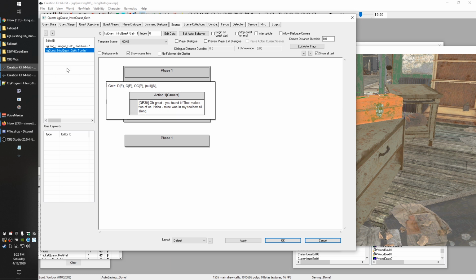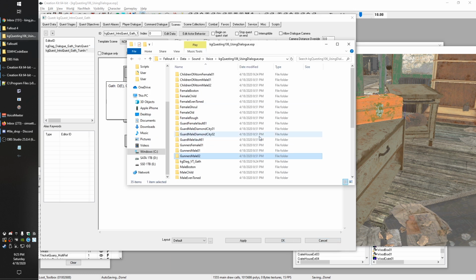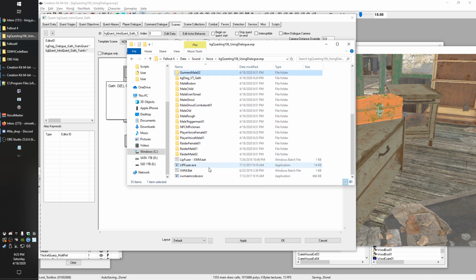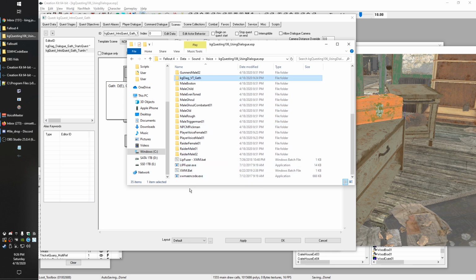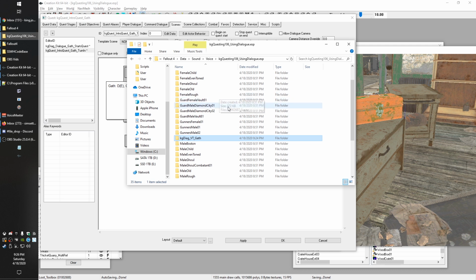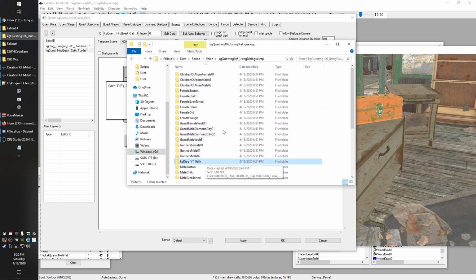So I'm going to go ahead and finish doing my, I'll clean this up, delete all these extra folders. All I need are the player voice lines we copied from the previous tutorial, the dialogue VT Gath, and then I'm going to generate the voice files. And you guys can see that in previous tutorials if you're not familiar. But I wanted to cover the couple of issues there, of having to copy sound files over and reminding you of what to do when you run into this nonsense.